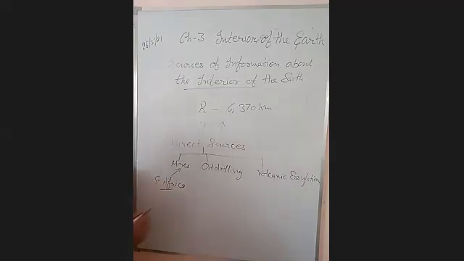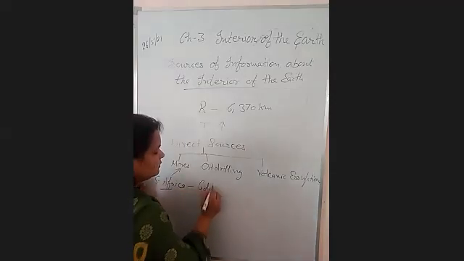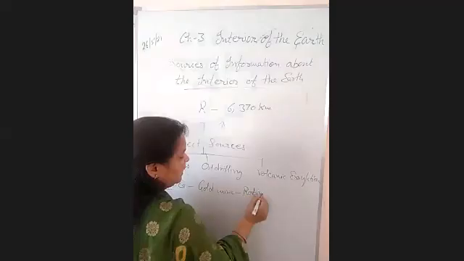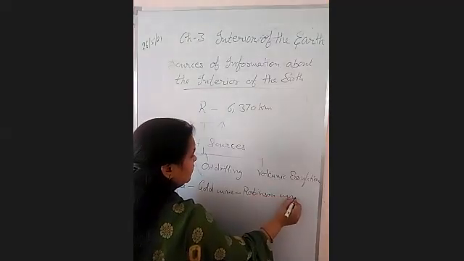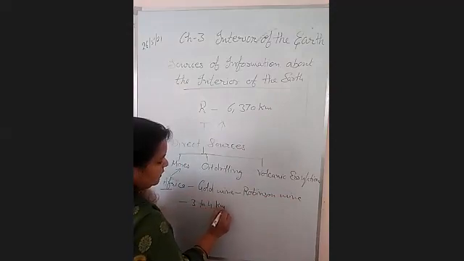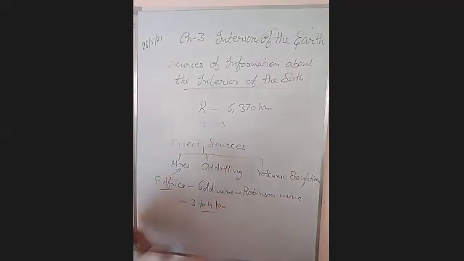In South Africa, there is a gold mine named Robinson Mine, and it is only 3 to 4 kilometers deep. So it is the deepest mine, which depth is only 3 to 4 kilometers. By the mining process, we can find the information till the 4 kilometers inside the earth.